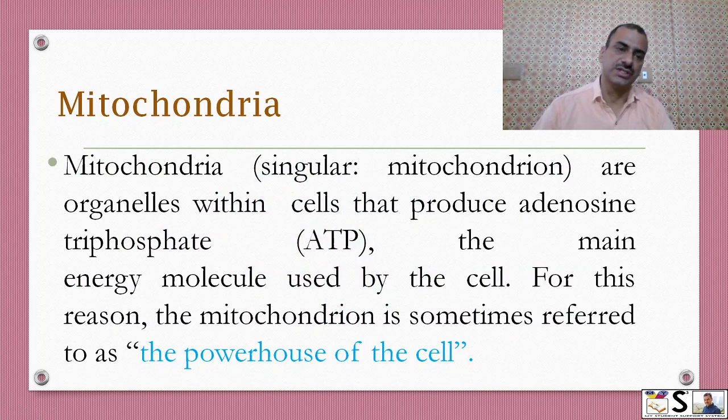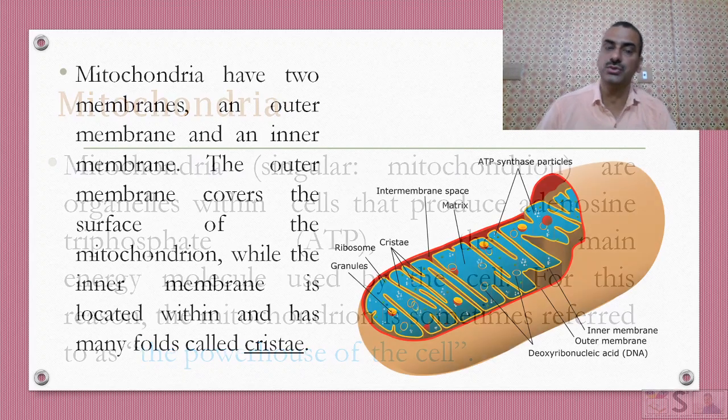Next is mitochondria. Mitochondria, in singular form we call it mitochondrion, are the organelles within the cell that produce adenosine triphosphate, ATP, the main energy molecule used by the cell. For this reason, the mitochondrion is sometimes referred to as the powerhouse of the cell because it produces energy.